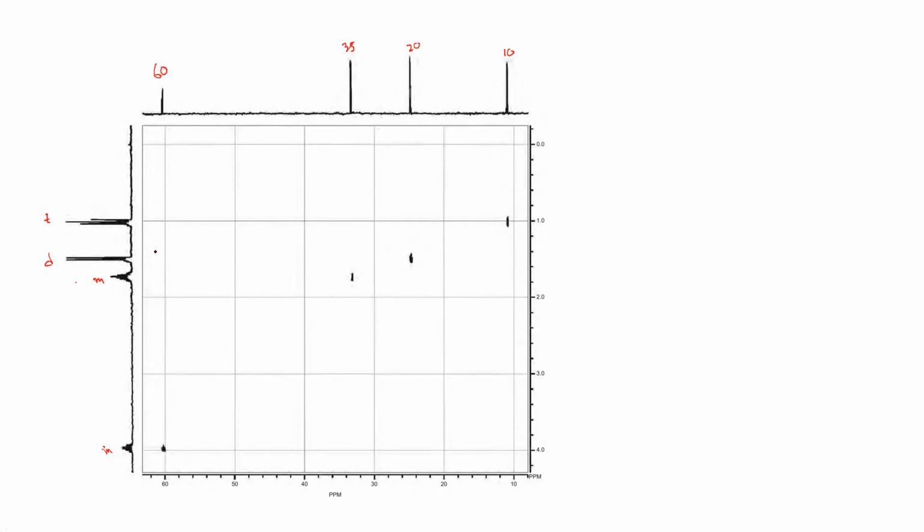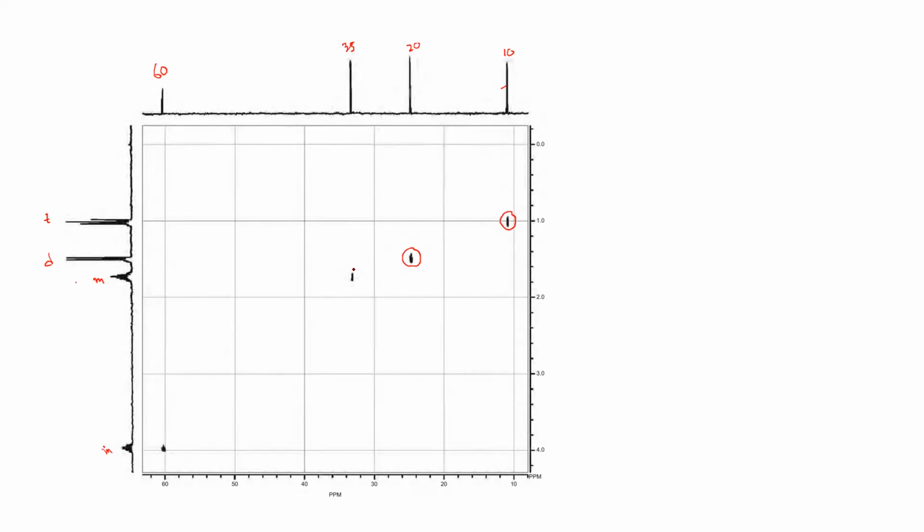What information are we getting? You have a spot here that indicates this triplet is associated with this carbon. The 20 peak has a spot that indicates the doublet proton attached to this 13C.